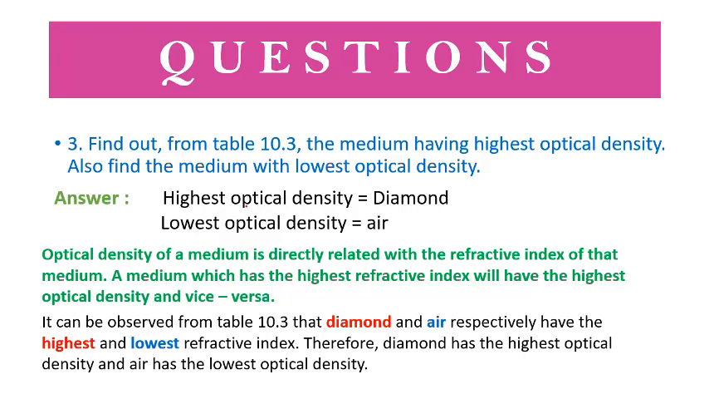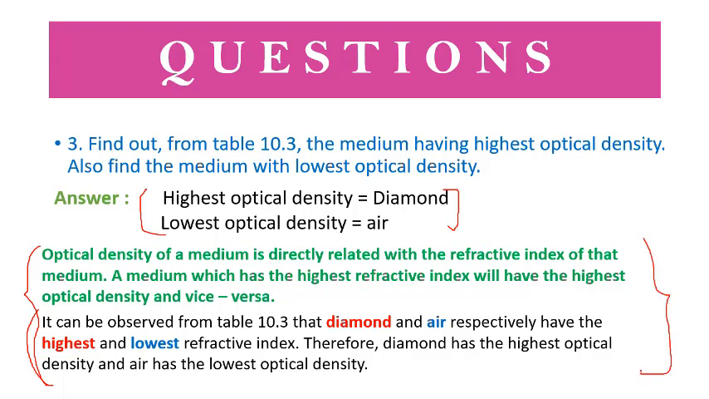It can be observed from table 10.3 that diamond and air respectively have the highest and lowest refractive index. Therefore, diamond has the highest optical density and air has the lowest optical density. You can directly write this part. You have to write both parts, this will carry marks. No need to write this point. You can write up to here only.